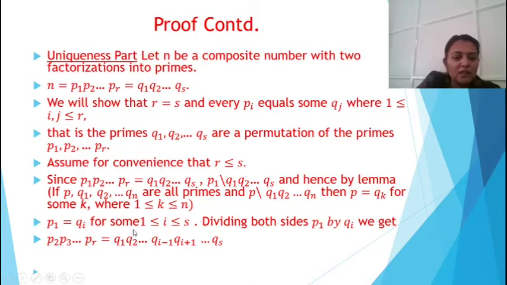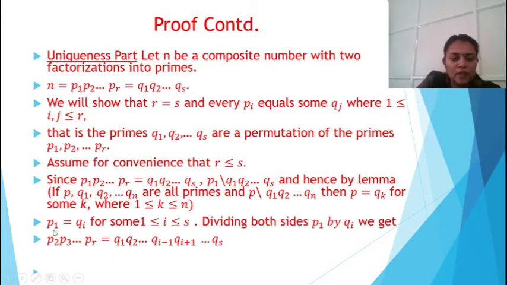Using that, we get p1 equals qi for some 1 ≤ i ≤ s. Dividing both sides by p1, by qi, we get